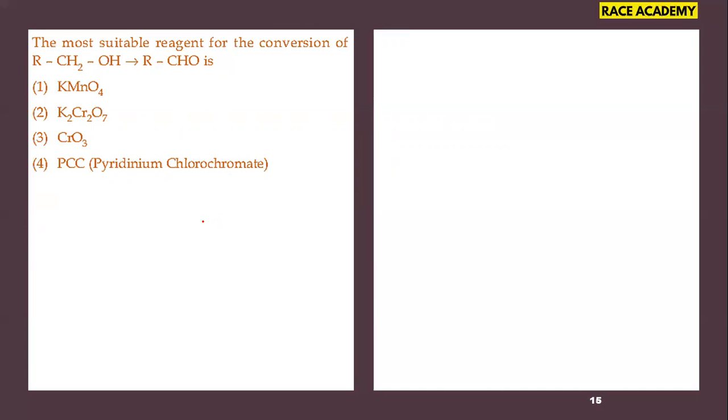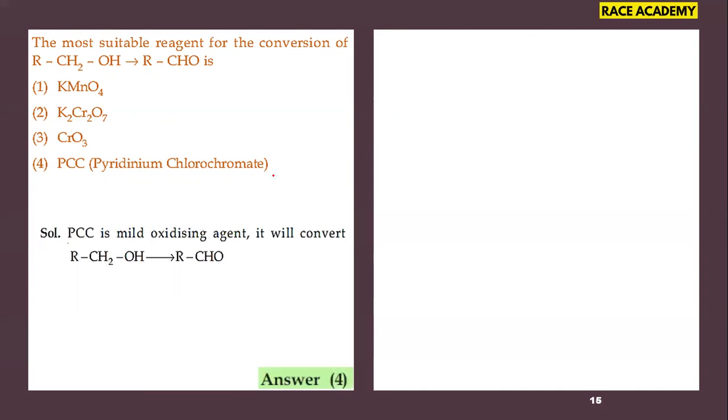carboxylic acid. But here we will use specific oxidizing agents like pyridinium chlorochromate, which is a mild oxidizing agent that will convert alcohol into aldehyde only. So PCC, or you can use PDC also, pyridinium dichromate. In this case we will be going with the fourth option. This is the right option, which is asked from the preparation of aldehydes, that is the carbonyl compounds chapter. Even it is a property of alcohol also.